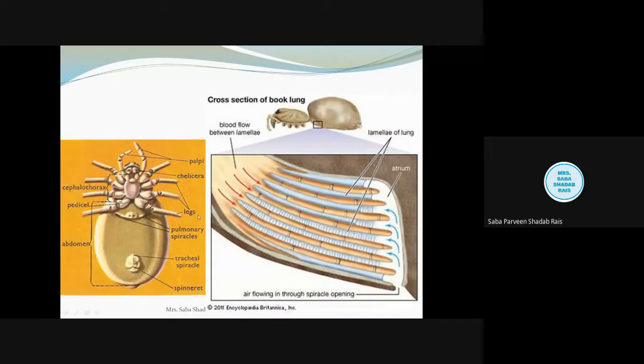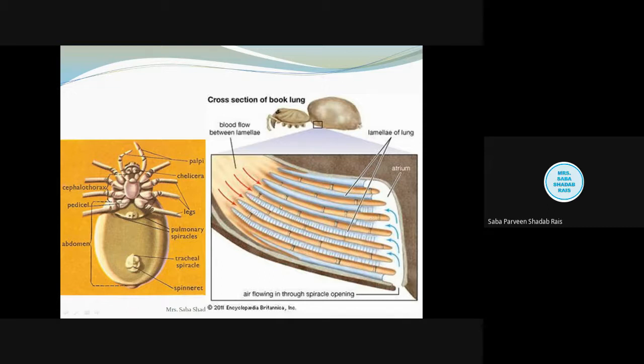Are you following the idea? Inside the lamellae, which are connected with the circulatory system, the space in between is filled with air. These lamellae are the respiratory unit, so definitely they bear all the characteristics of a respiratory surface.